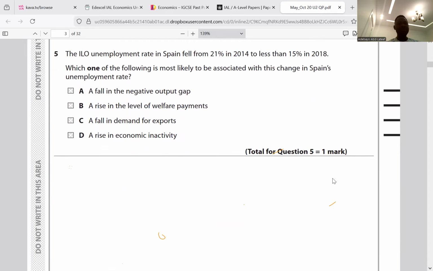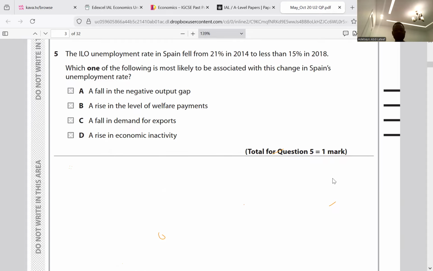Done. So go to question 5. Let me go back to the question. They said the ILO unemployment rate in Spain fell from 21% in 2014 to less than 15% in 2018. Which one of the following is most likely to be associated with this change in Spain's unemployment rate? A fall in negative output gap, that is the answer anyway. A fall in negative output gap simply means a positive output gap. And if there's a positive output gap, it means employment is increasing.